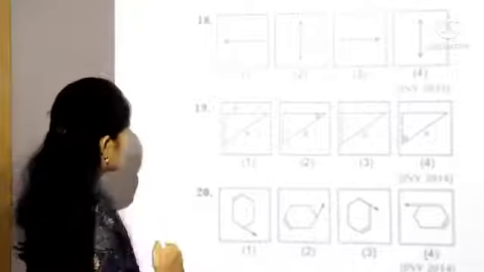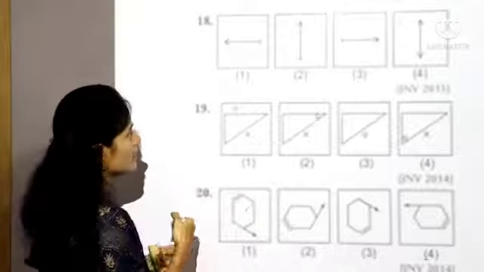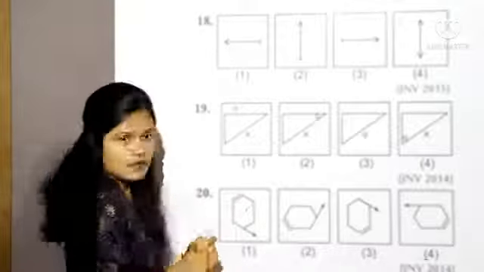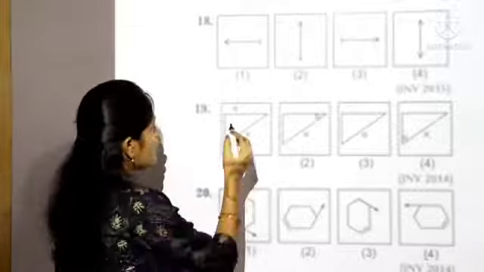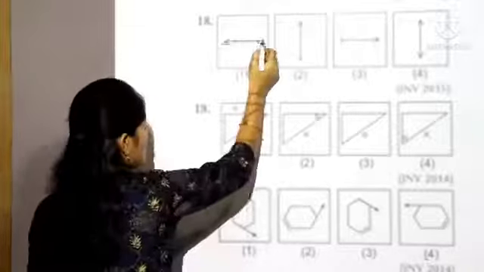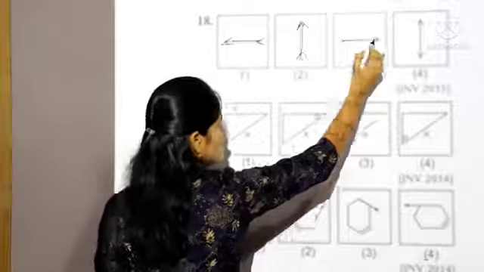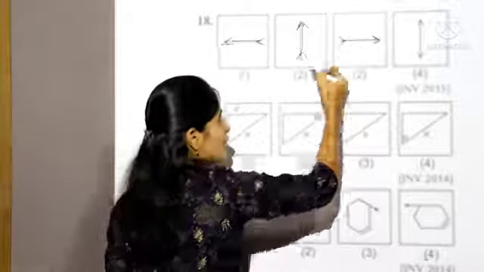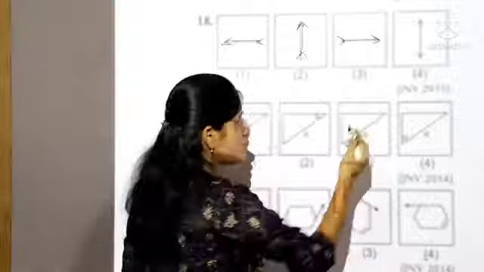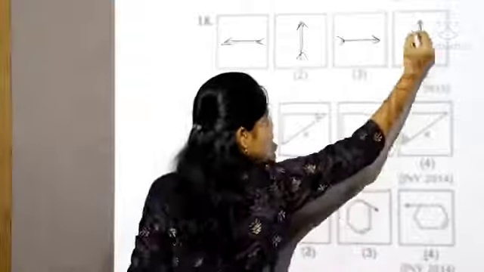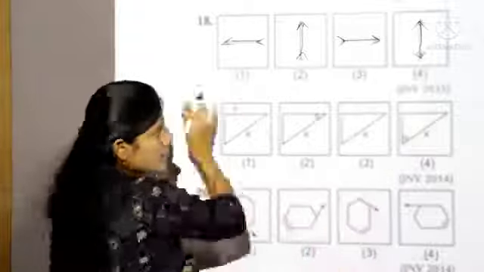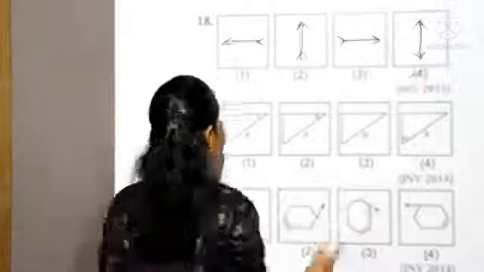Let's take the 18th question. See, in the 18th question all the boxes are having an arrow mark and this V cut. See one by one. The first box has an arrow and V cut. The second box has an arrow, V cut. The third box has an arrow and V cut. But in the fourth, there is a bidirectional line, which is different from the others. So the answer is the fourth one.